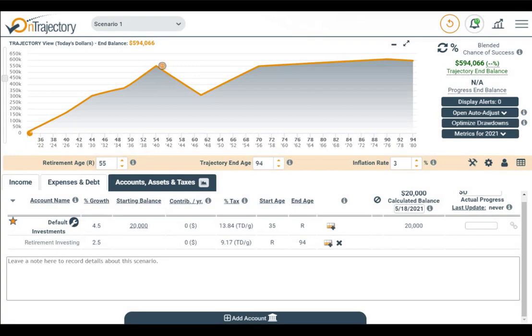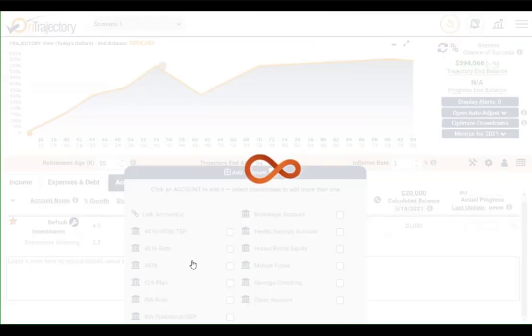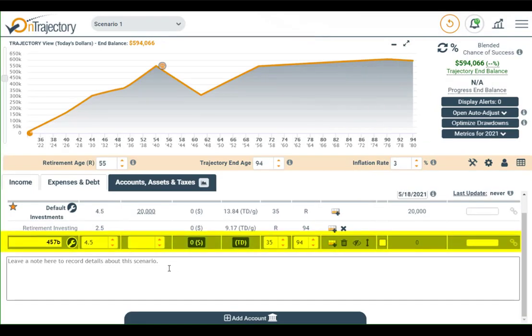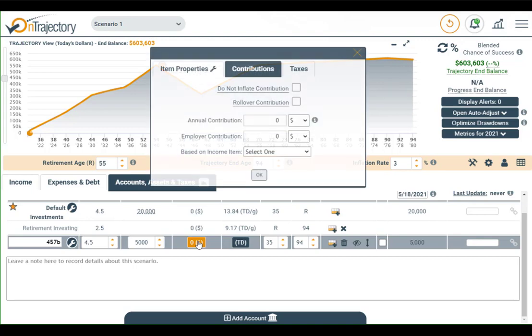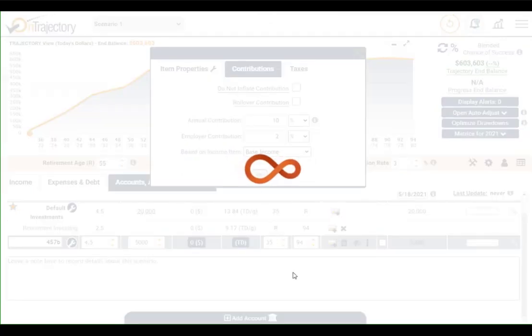Now, I also understand many of you have a 457B account. I want to quickly demonstrate how to add that and define your contributions to it. Just click Add Account, choose 457B, and a new item is added here. Enter your current balance in the Starting Balance column, and then click the button in the Contributions per Year column to enter your contributions. You can enter both what you are personally contributing as well as your employer match. Since we are using percentages of salary, you also have to select which salary we're using. Click OK, and you're done.